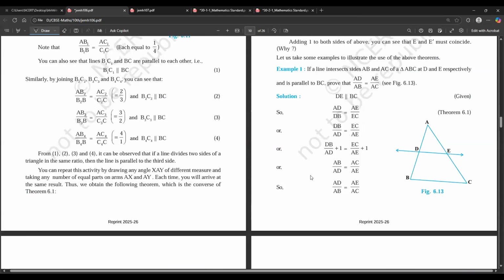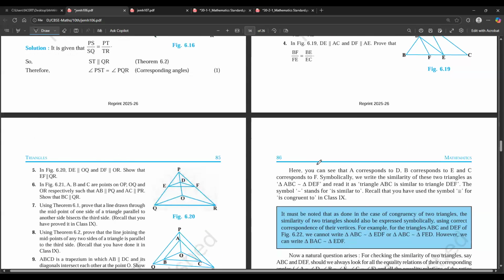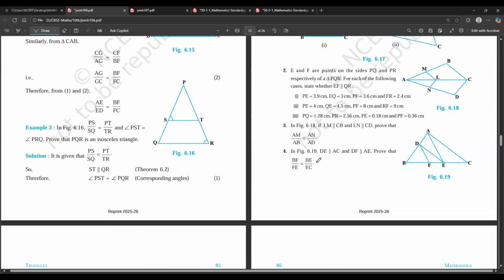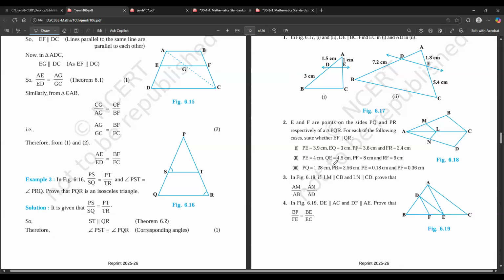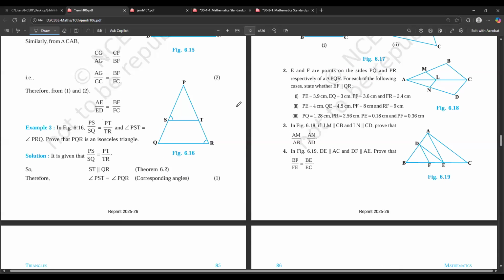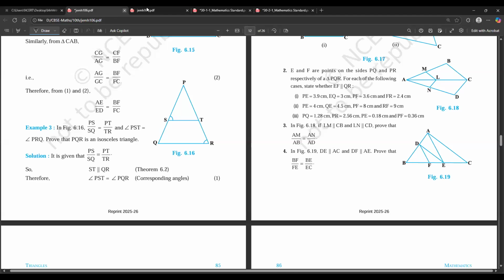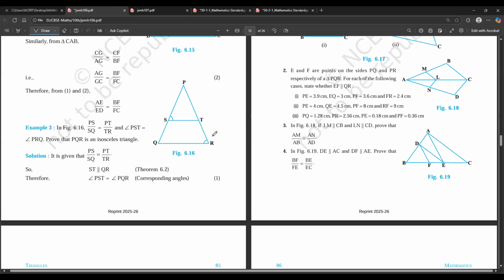Where is it? It is over question number four. Sir, 6.19. Question number four. Oh, question number 4. Is that the one? Oh my god, I can't. I think it's a different question.